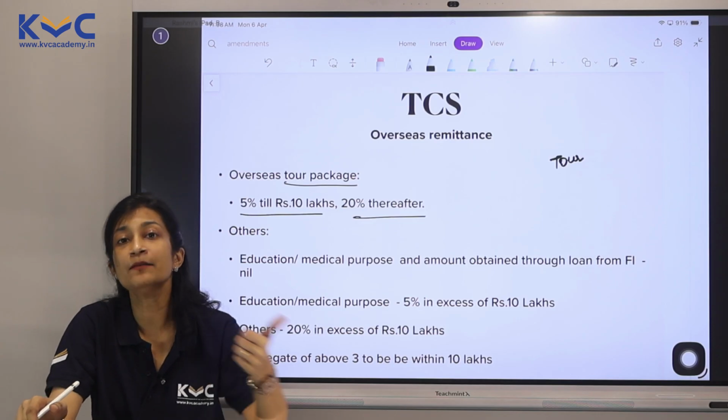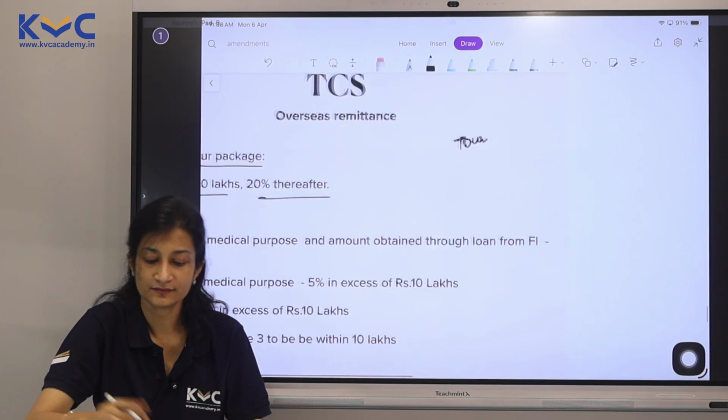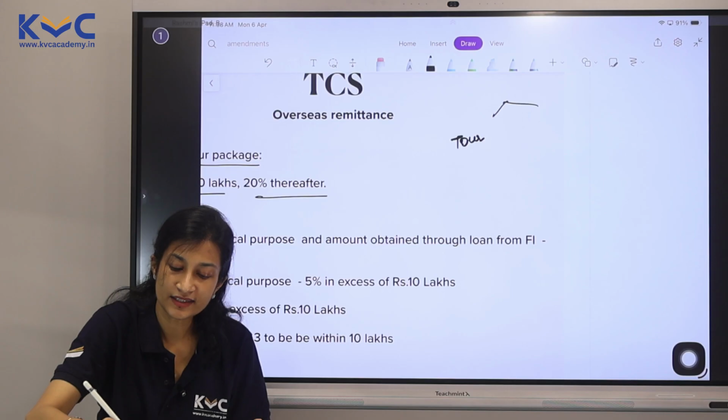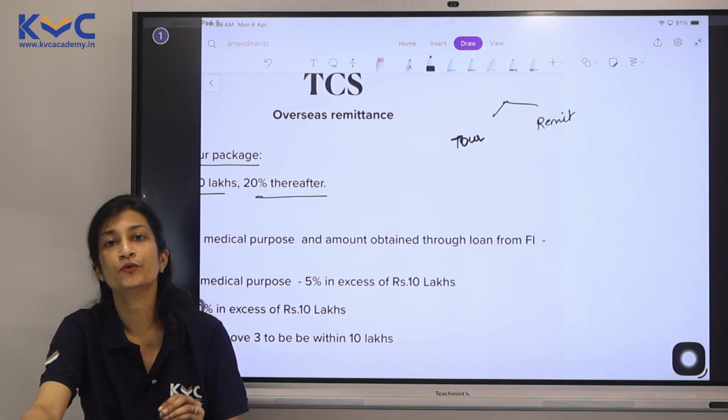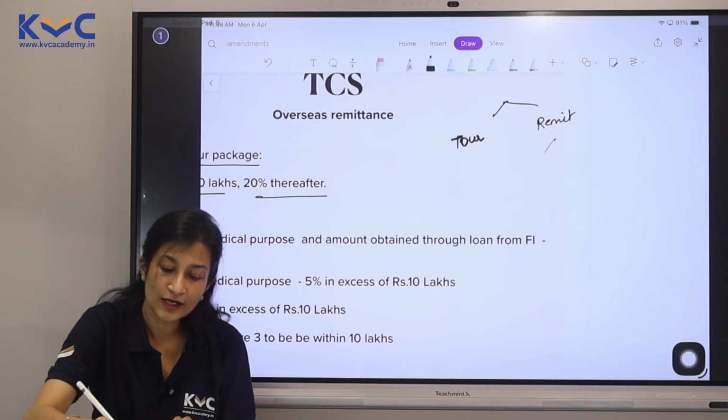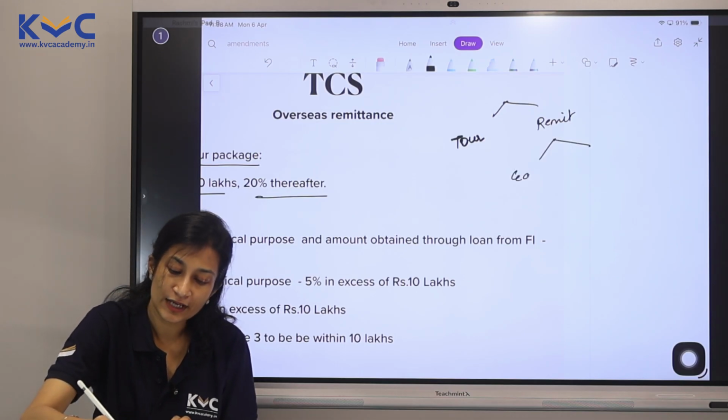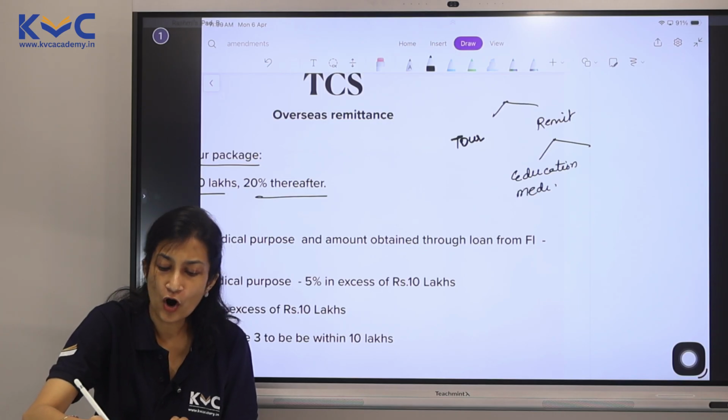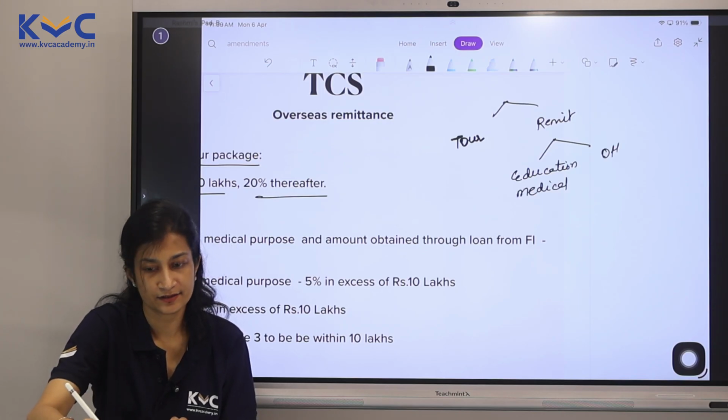But if you're remitting money outside India, apart from tour, now we need to know the purpose. Why are you remitting? Are you remitting it for education purpose? Are you remitting it for medical purpose? Or it could be for any other reason.